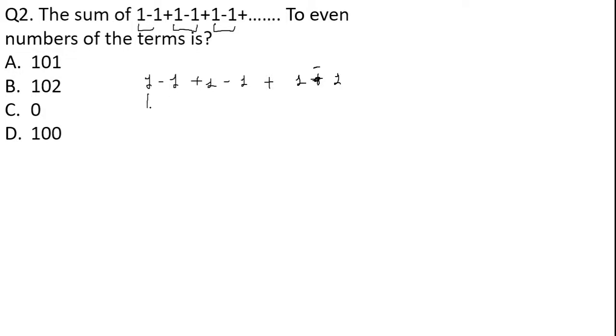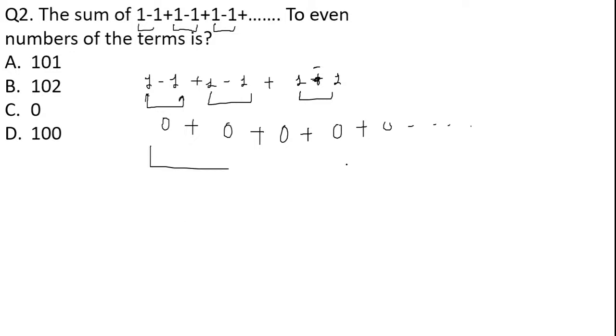So what is 1 minus 1? 1 minus 1 is 0. 0 plus 1 minus 1 is again 0, plus 1 minus 1 is again 0, and again 1 minus 1 will be 0. Whatever number of terms we take, the summation is going to remain 0 plus 0 plus 0 plus 0. And what will be the summation of all the zeros? It will be 0. So option C is the correct answer to the given question. This question has been asked in the previous year question papers of CTET. This was a very simple question. Now I'll write down the next question first.